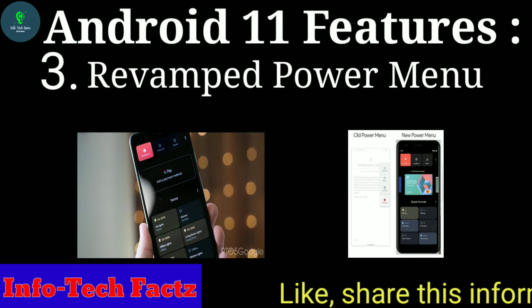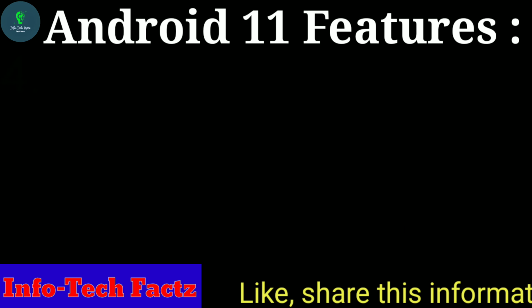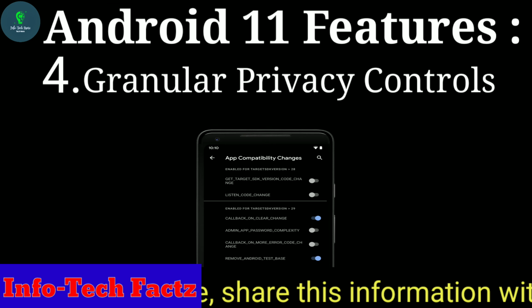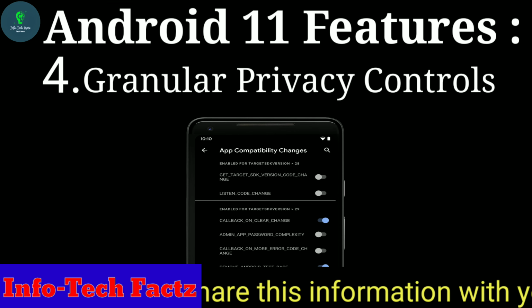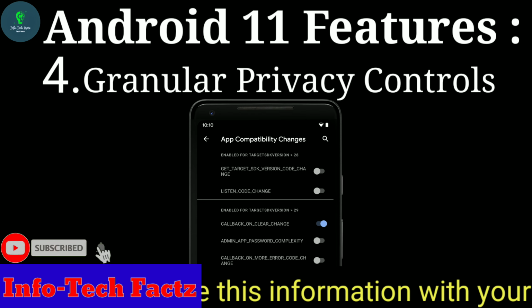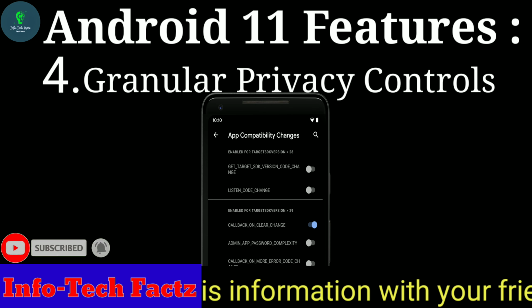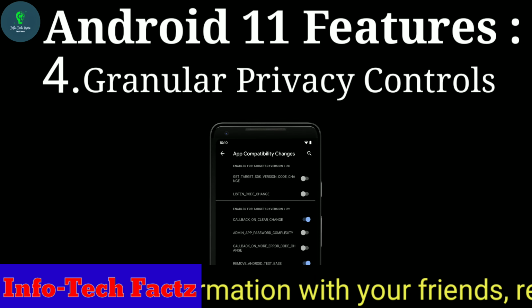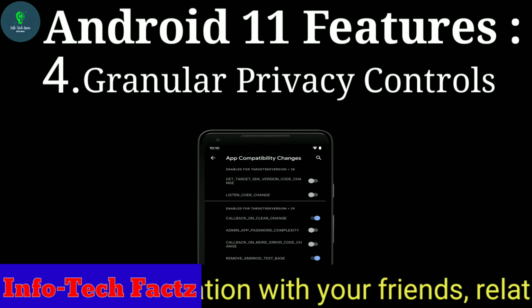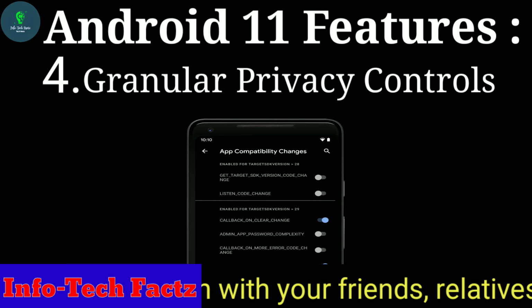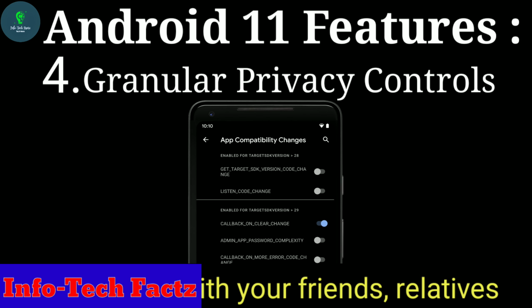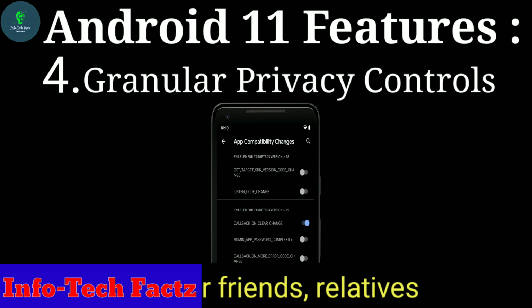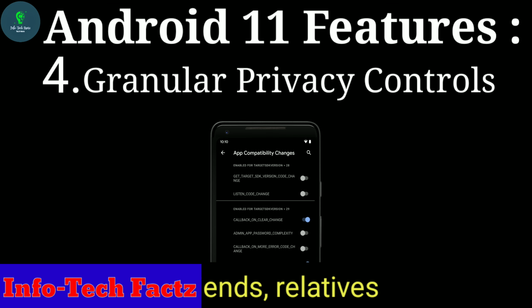So friends, coming to the next cool feature, which is granular privacy controls. Google brought a new permission model in Android 10, and with Android 11 it is further working on it. In this feature, we users will have the option of granting apps sensitive permissions on a one-time basis. This includes camera, location and microphone, and it requires any of these three permissions if you are launching any application.